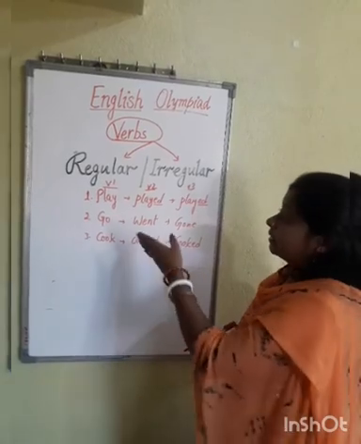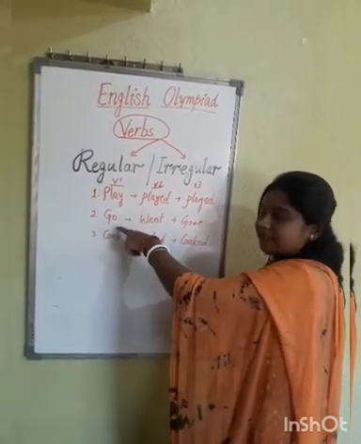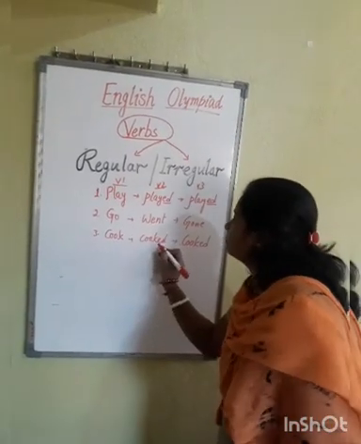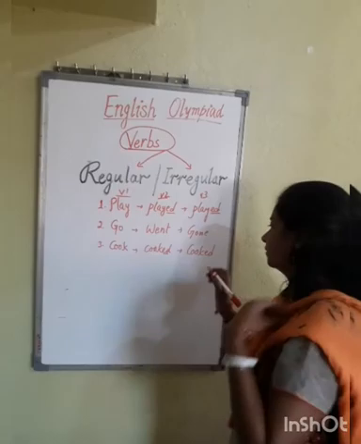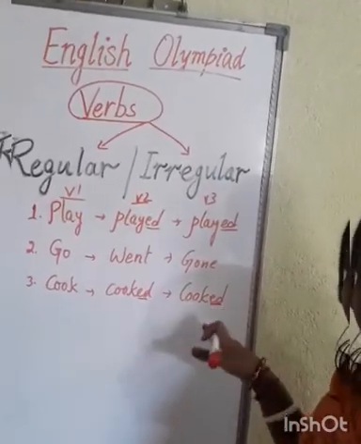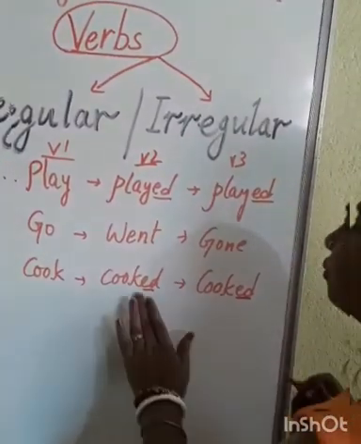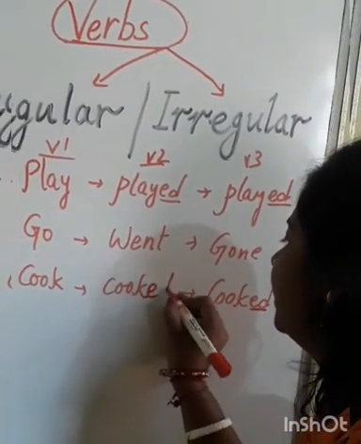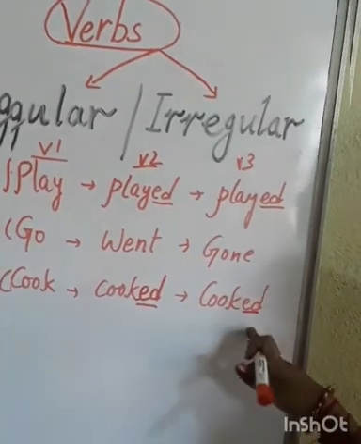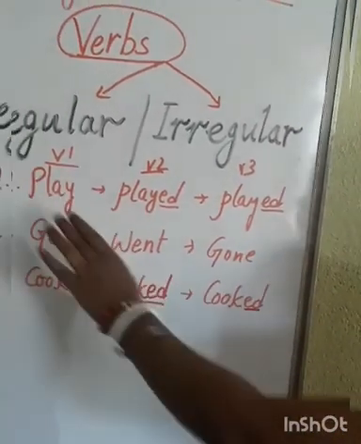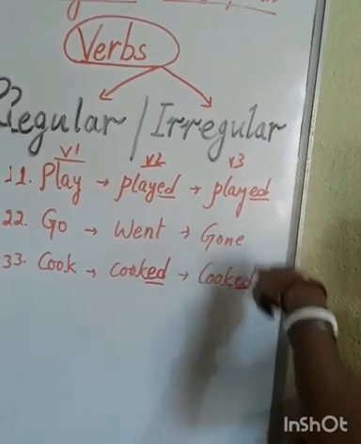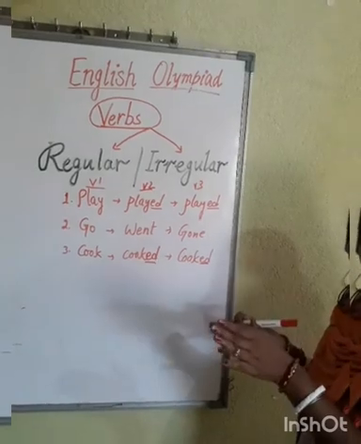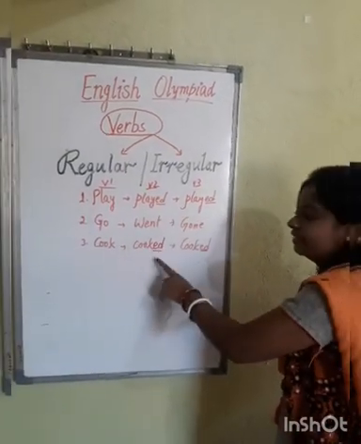Played, played. Coming to the third one, I am skipping the second one, I am going to discuss it. Let's have a look at the third word, cook, and the same process we have applied. Ed we have added here. And again in V3 also we have added ed. Have a look at the second form and the third form: cooked, cooked. Here also ed. So as you can see, the first one and the third one have the same V2, V3. The rule of changing into V2 and V3 is the same. We just have to add ed here, and again here.